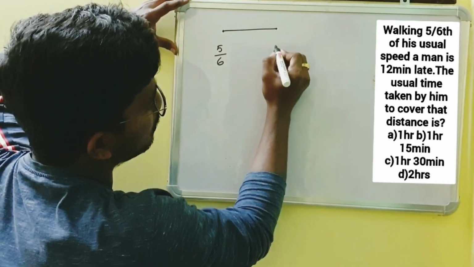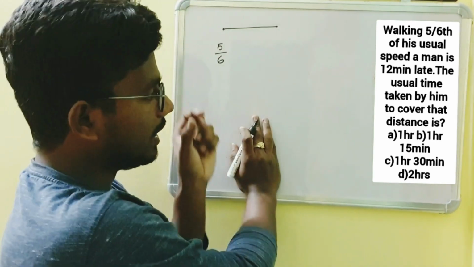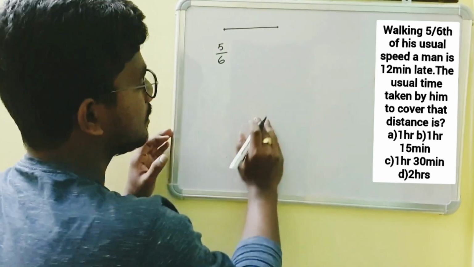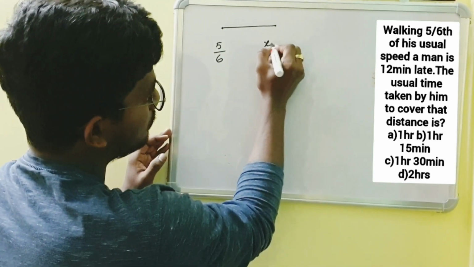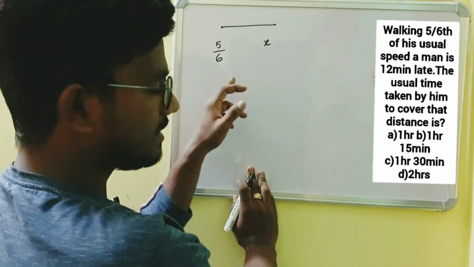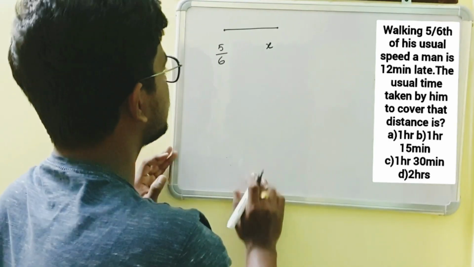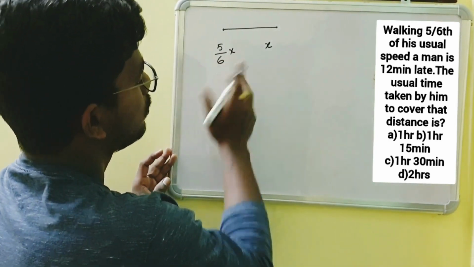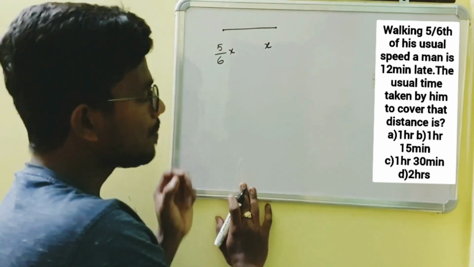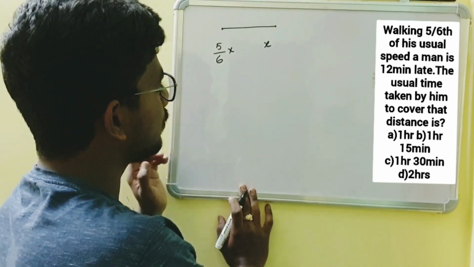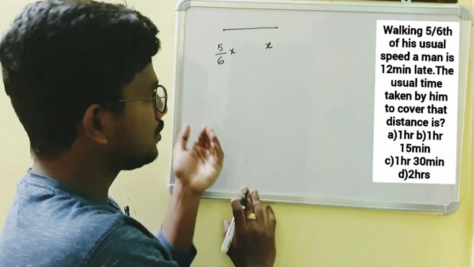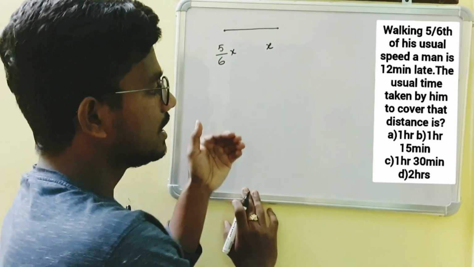Let us assume the usual speed of the man as x. Okay, now he is traveling with a speed of 5/6 of his usual speed. So 5/6 of x.